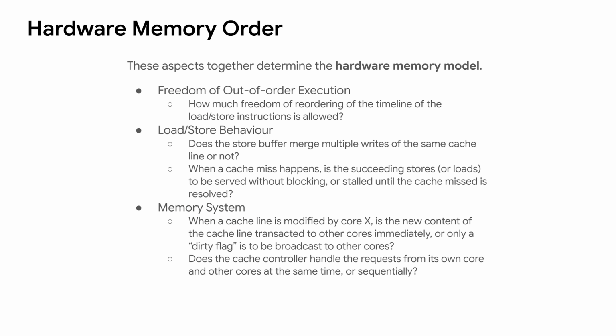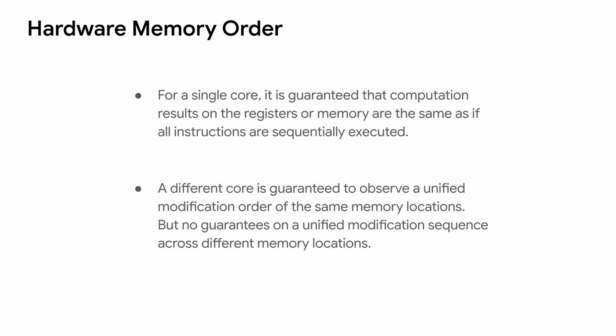In summary, the overall behavior of out-of-order execution, load and store unit, and the memory system defines the hardware memory model. Each core is guaranteed to observe a unified modification order of the same memory location, but no guarantees on a unified memory modification sequence across different memory addresses.